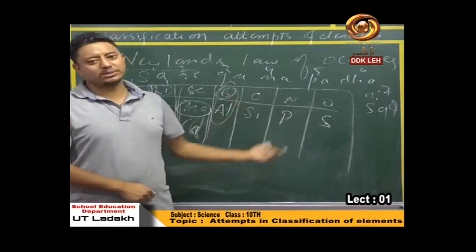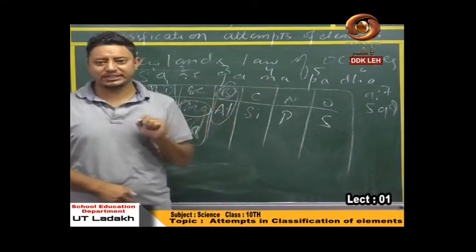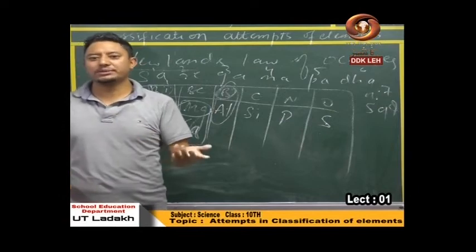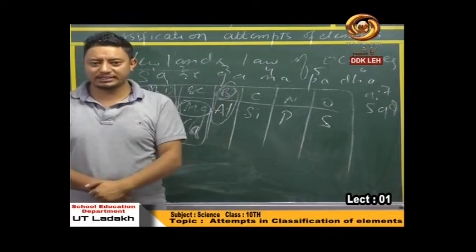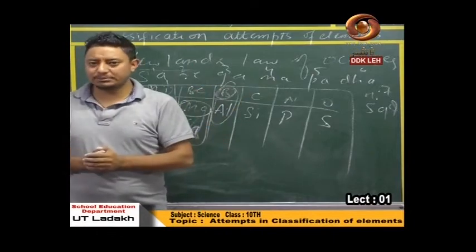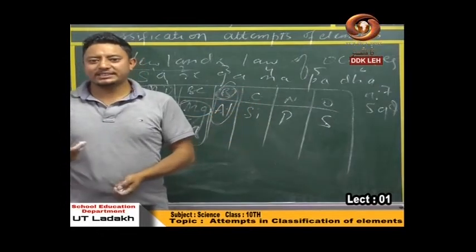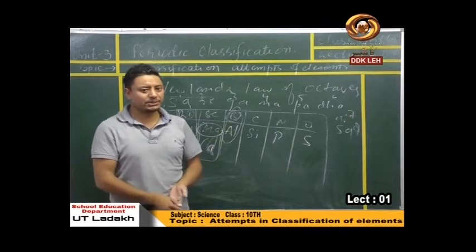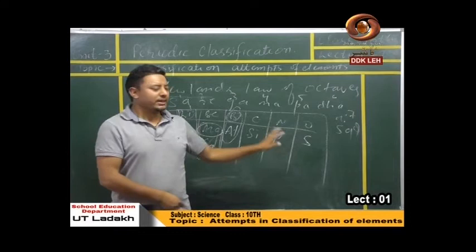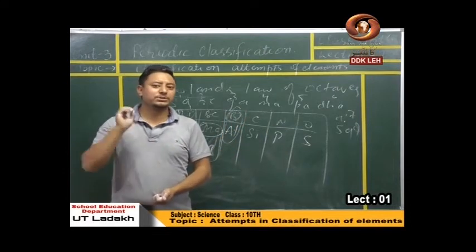There were certain merits, and obviously there were certain demerits too, because not all elements could be classified on the basis of Dobereiner's triads. Most probably in the same group, fluorine, chlorine and bromine, it was failing; it was not equal to the atomic mass of the second element. And next, coming to the law of octaves, 1 and 8 have some relation in that law. Whenever you choose element number 1 and count to 8, you will find some relationship between element number 1 and element number 8. On the basis of this conceptualization it has certain merits, and obviously certain demerits too, which we will discuss in the next lecture.